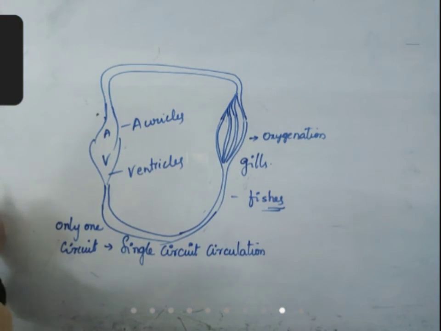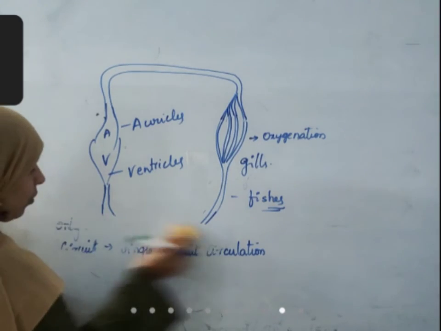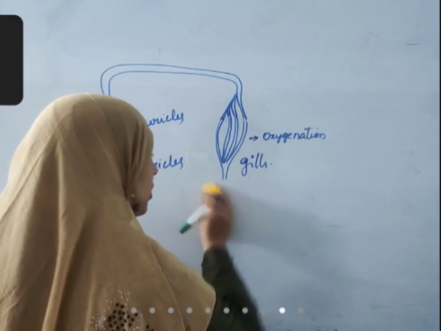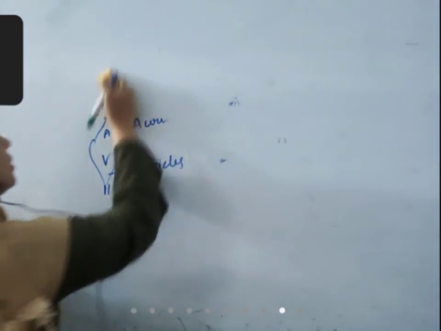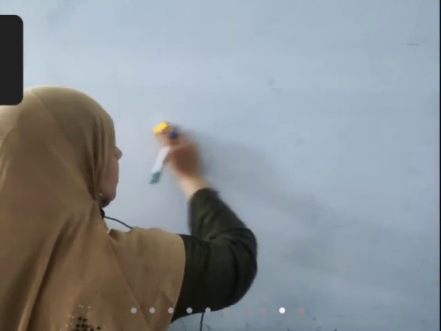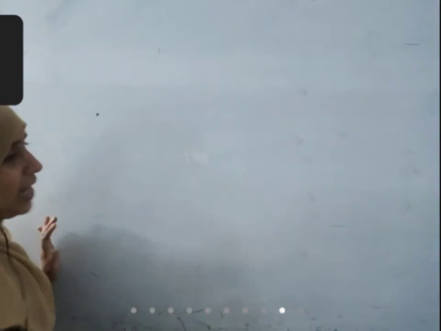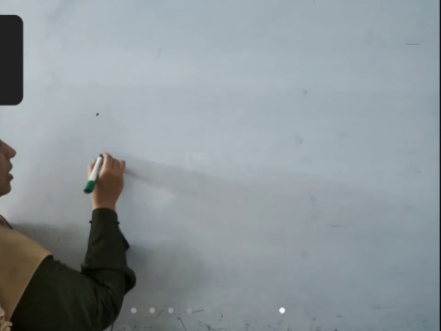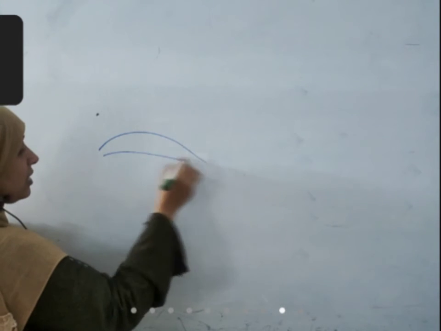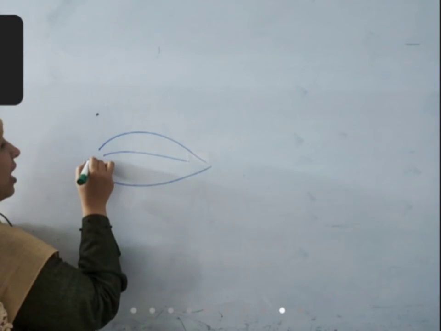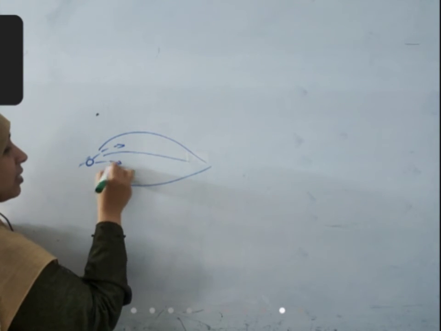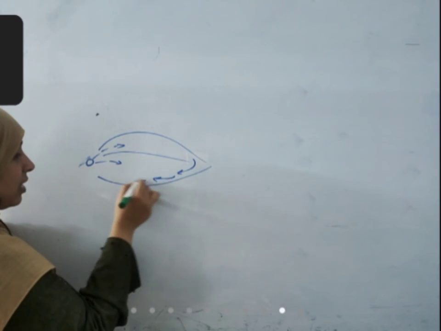Now, what is the difference between open circuit circulation and closed circuit circulation? In organisms like insects, blood does not flow in blood vessels. The insect's body has cavities like this. Heart is present. Blood flows into open cavities and is collected back into heart.